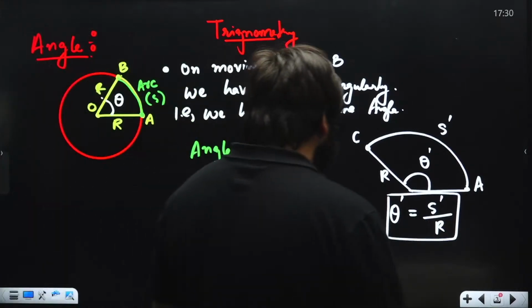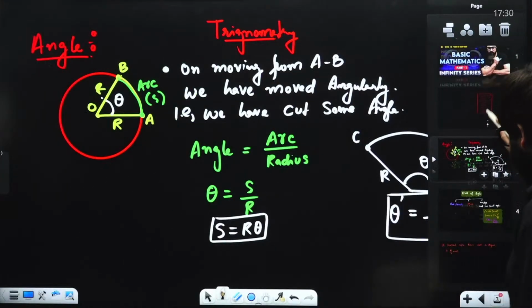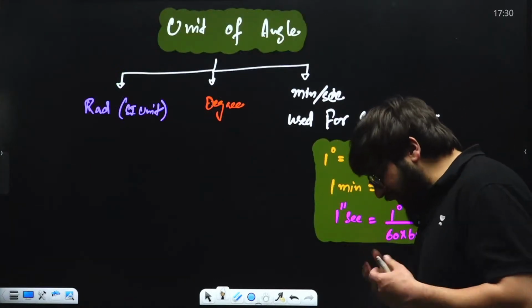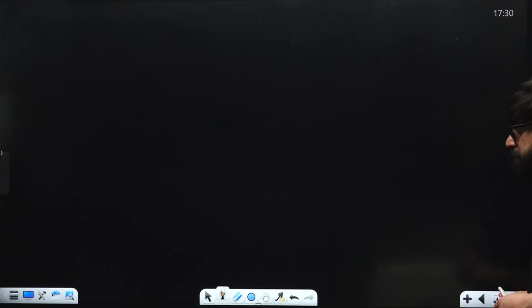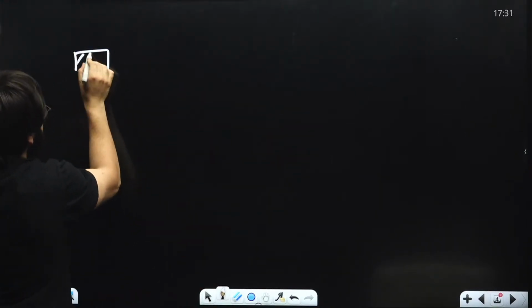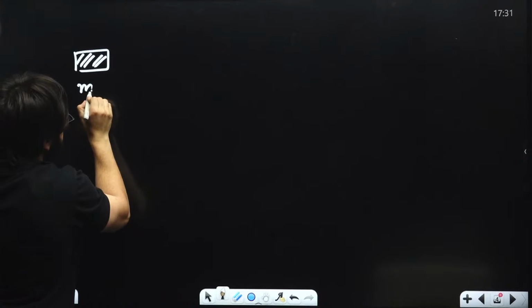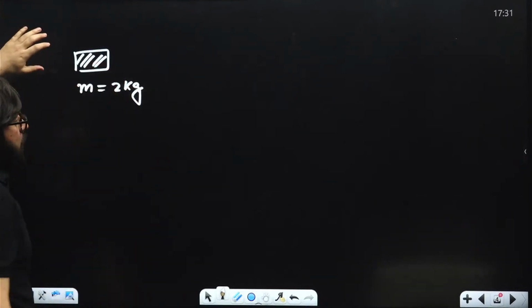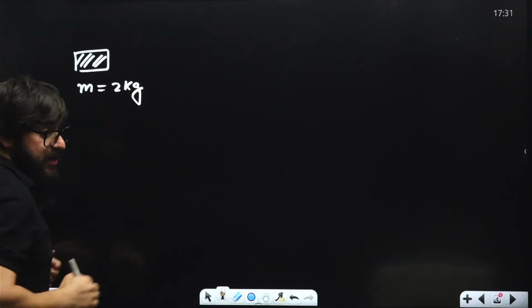Now, my dear NEET aspirants, listen to me very carefully. Now the question is, sir, we have to measure the angle. See, if I say, my dear friends, I have got a mass over here, we say, sir, mass is equal to 2 kg. Mass of this block is 2 kg. So we measure this mass in kgs.